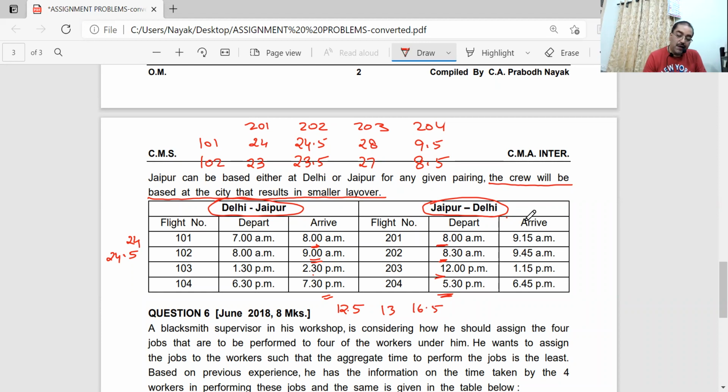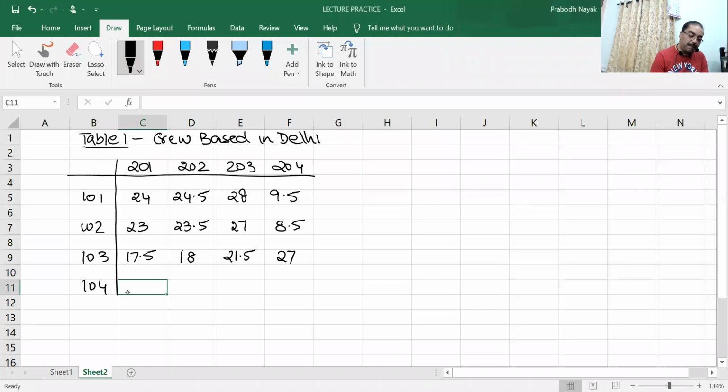Last one, 7:30 today to tomorrow 5:30, 2 hours less. 24 minus 2, 22 hours. Correct? 12 and a half, 13, 16.5 and 22.